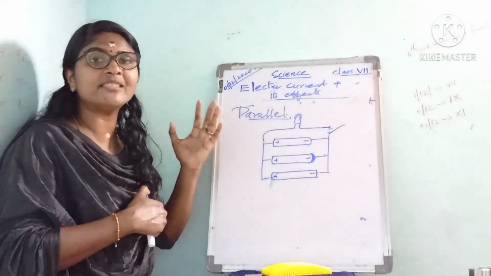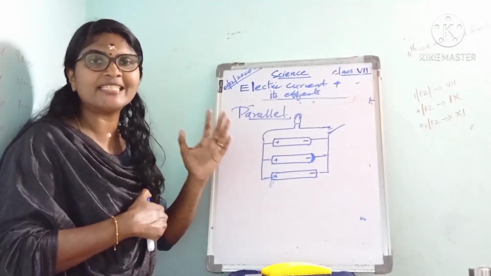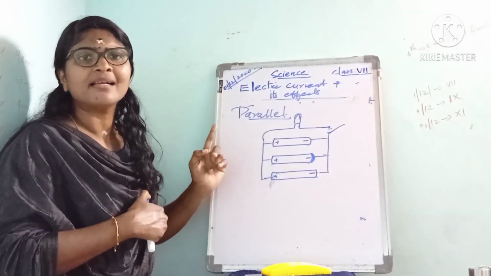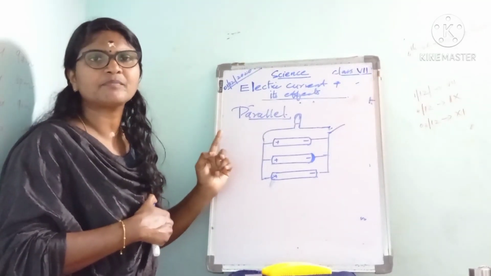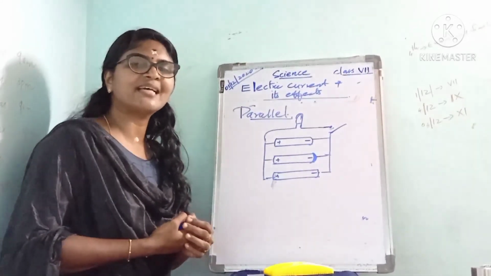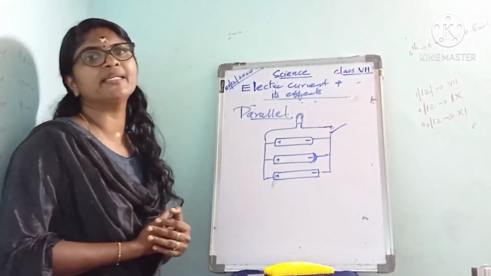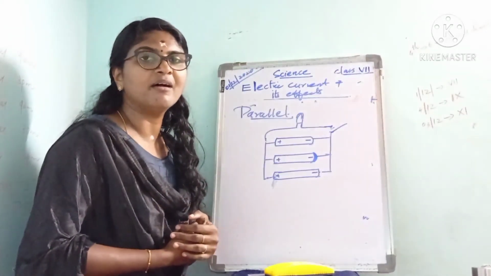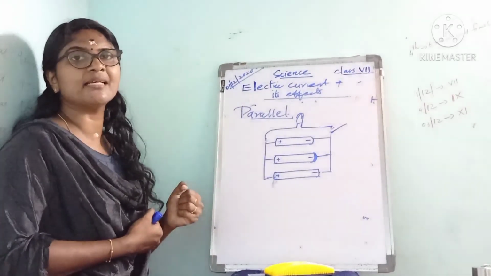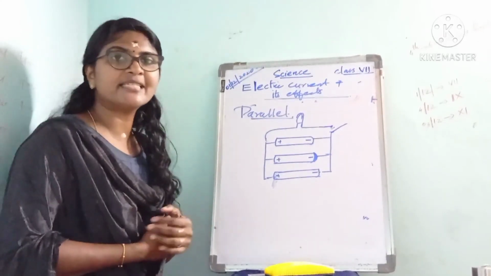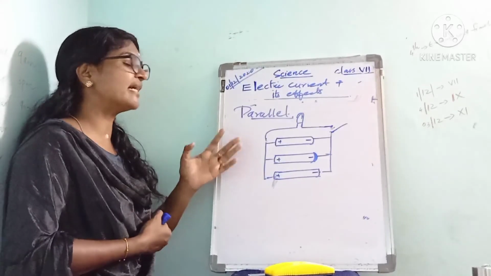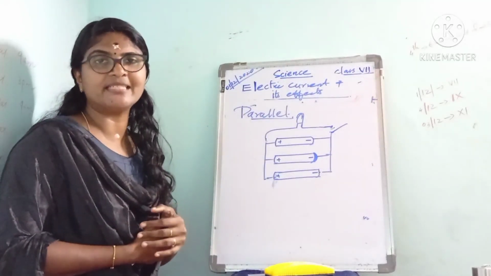So we can have two different combinations of electric cells: the series connection and the parallel connection. Children, in today's class we have learned about electric circuits, light emitting diodes, and the various symbols given to electric components. We have also discussed the series and parallel connections of electric cells.